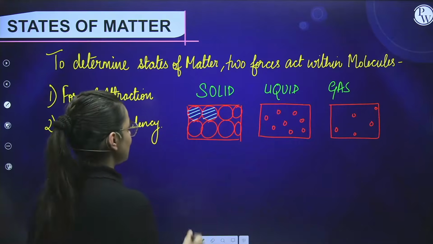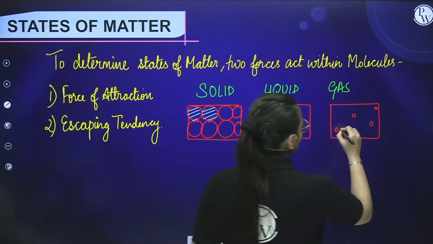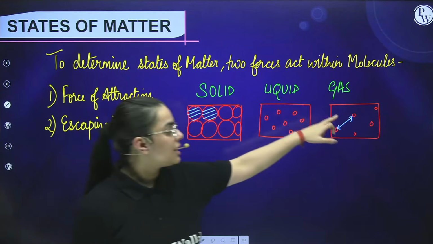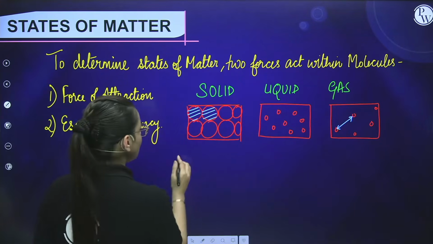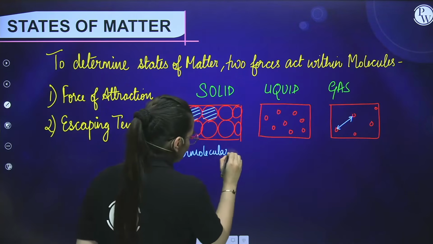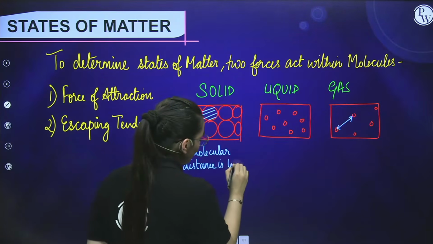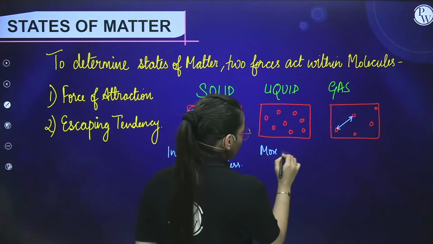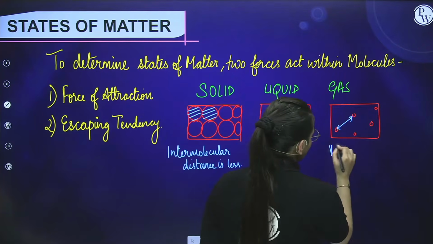Same happens in this case. These are held together. Why? Because they have a strong force of attraction. These are apart from each other. Why? Because they have very less force of attraction. They have the tendency to escape from each other, to move apart from each other. So what would I say here? Intermolecular distance: here the intermolecular distance, that is the distance between the two molecules, is very, very less, because they are so close. Here there is a distance more than solid, and in the case of gas they are at a far most distance.